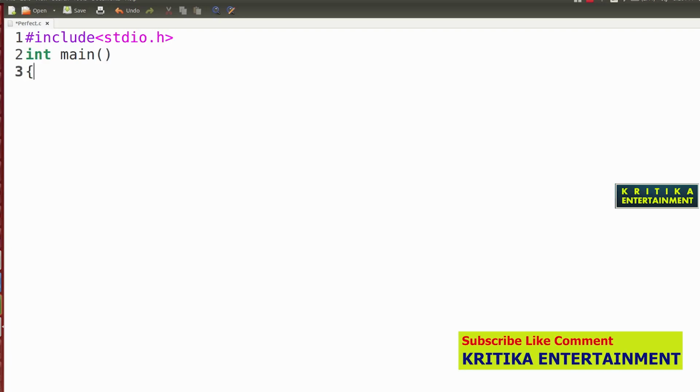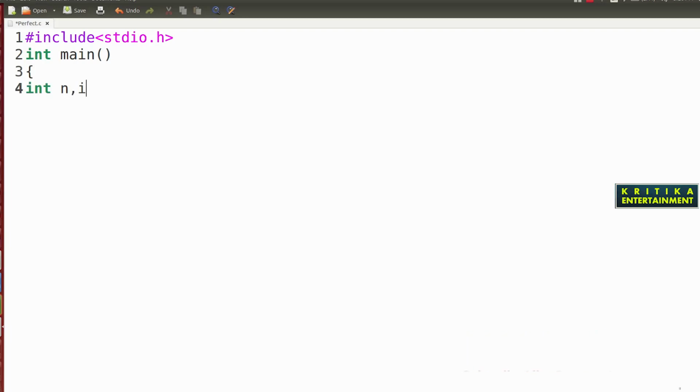Suppose here I take the number int n, and I will take the sum. Initially the sum will be 0. Then write printf, enter the number. Here write scanf percent d ampersand no.